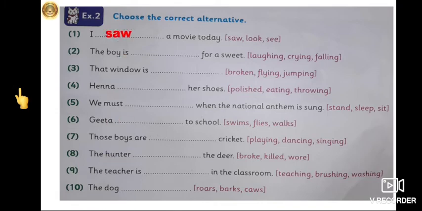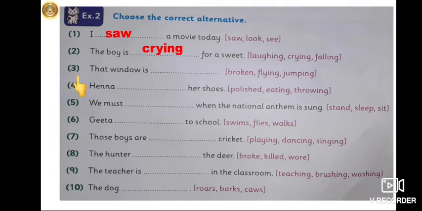SAW, saw. Now see the second sentence. The boy is dash for a sweet. Now what is the boy doing? Laughing for a sweet, crying for a sweet, or falling for a sweet. Now you can't laugh for a sweet or fall for a sweet. You can cry for a sweet. If you don't get a sweet, you can cry for a sweet. So the correct word is crying. CRYING, crying. So we'll write crying over here.